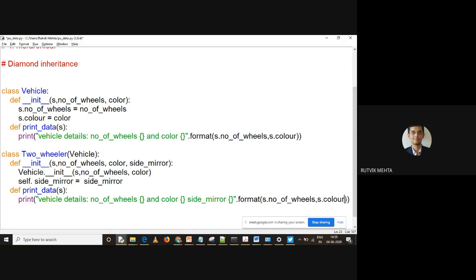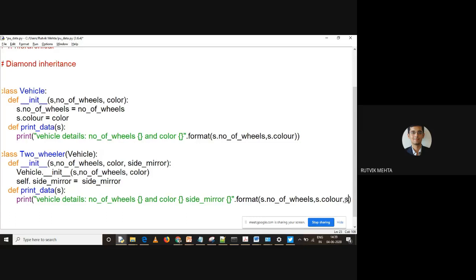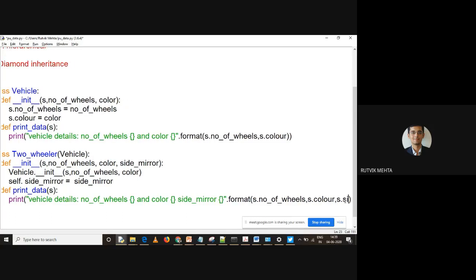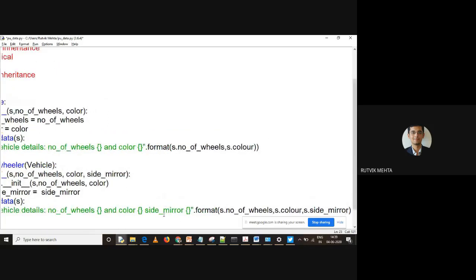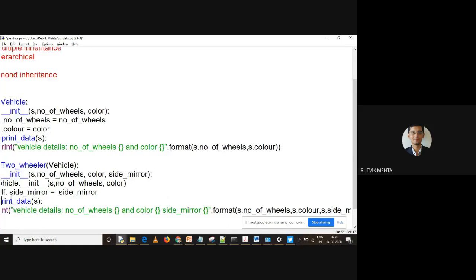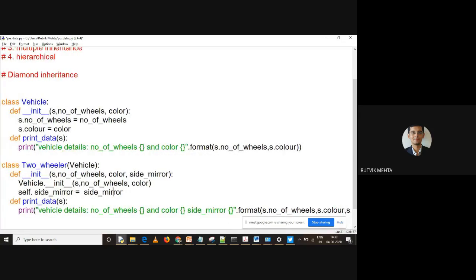And here I should add s dot side. Okay. Understand this. This is very complicated thing to understand what we are doing over here. We are calling the constructor of parent class, right? And additional thing which is being added to the child class is side mirror, right?